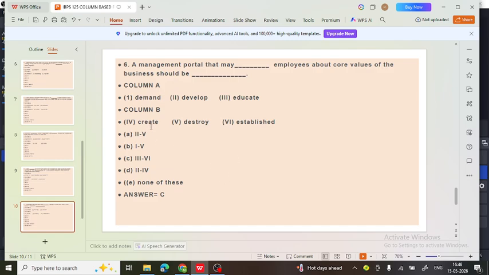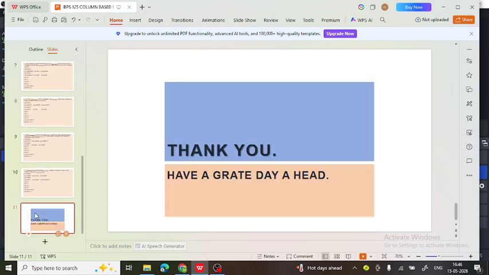It cannot be create, because it is already there. Destroyed would change the meaning of the sentence. So the portal should be established. See how the meaningful sentence can be: A management portal that may educate employees about the core values of the business should be established. So educate and establish, option C. In this way, you are able to make a meaningful sentence by using your skill of understanding the meaning of the sentence as well as grammatical rules.